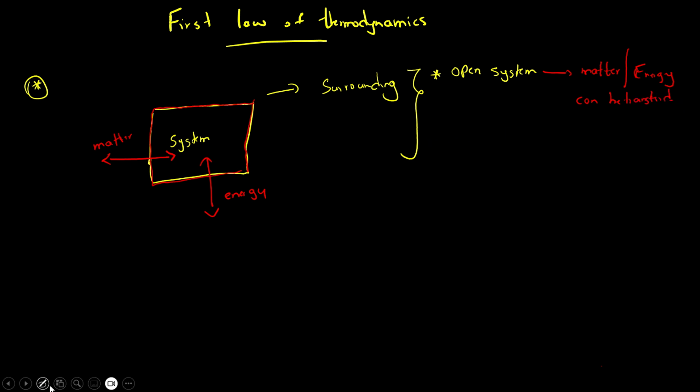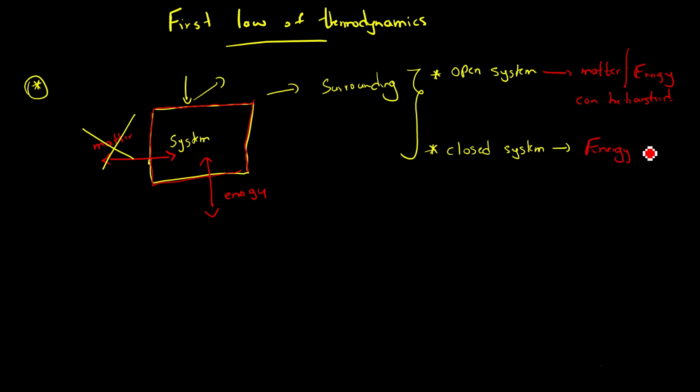Okay, and the second one we call the closed system. In a closed system, the matter cannot be transferred through this border, only the energy can be transferred. So in a closed system, this system border doesn't allow matter to be transferred, only the energy can be transferred.